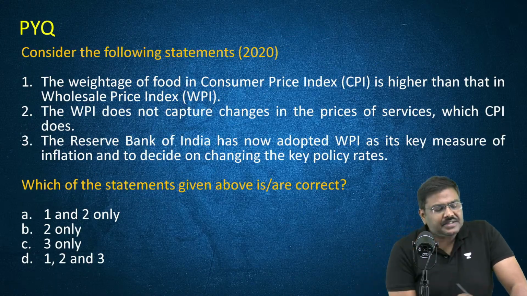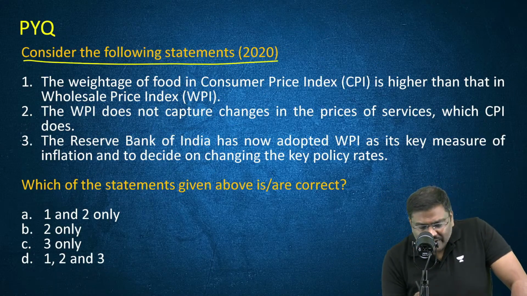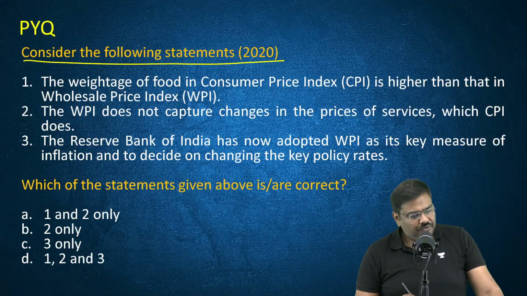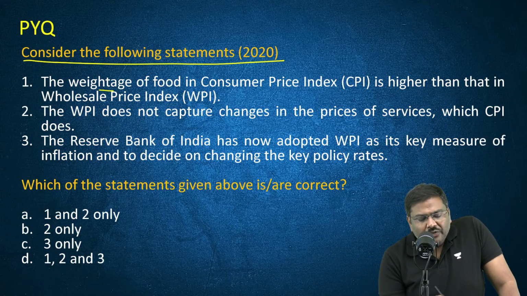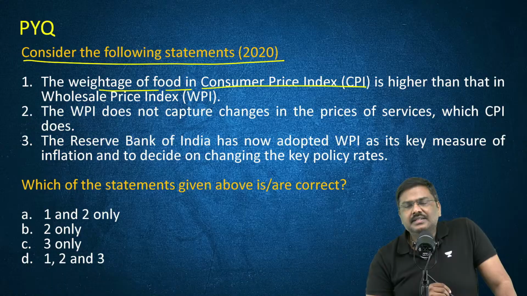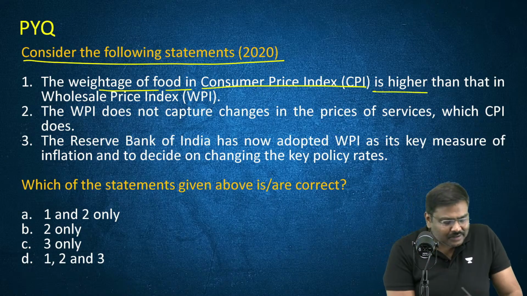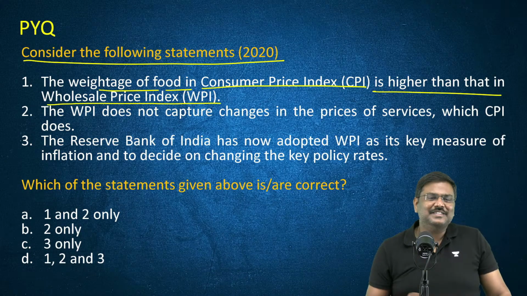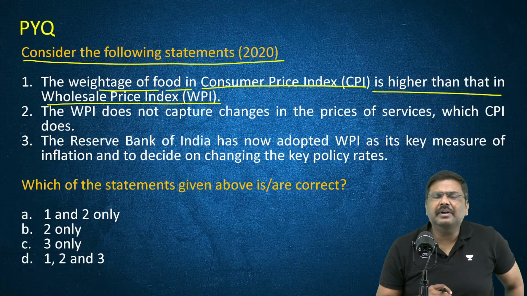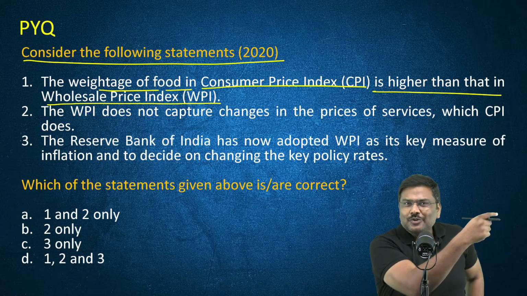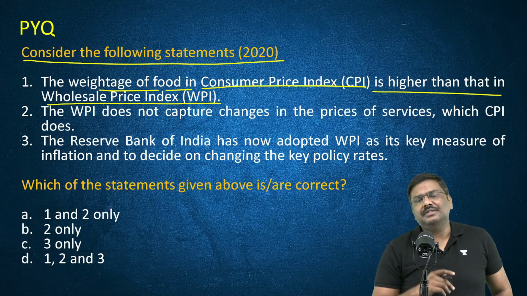Okay. Next, consider the following statements. First one, the weightage of food in the consumer price index is higher than that in the wholesale price index. Difficult statement. Why? I did not give you the weightages. Please remember this.